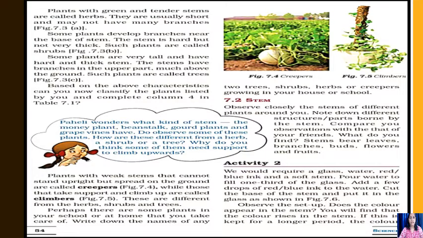That's what we have just recapped: what are herbs, what are shrubs, what are trees, what are creepers, and what are climbers, which you all are clear about. Now today, as I said, we will study the different parts of a plant. That is a stem. If you observe the stem of any plant, it gives a main support to it. Without it, a plant cannot stand erect. So now in detail, we will study about stem.